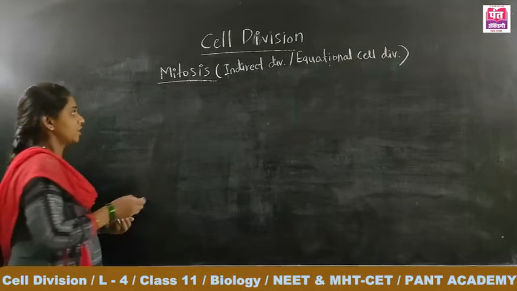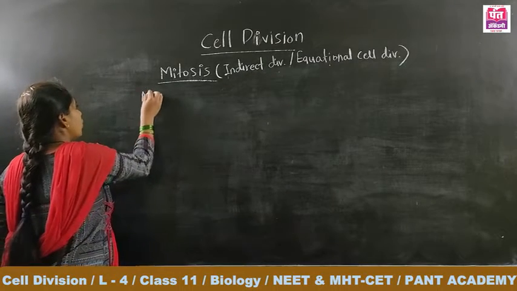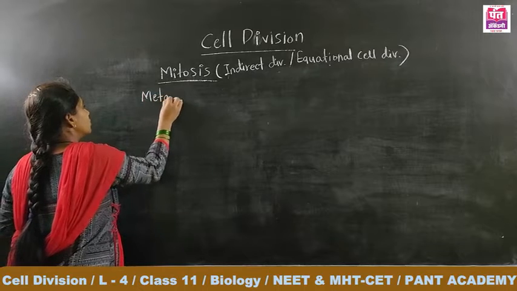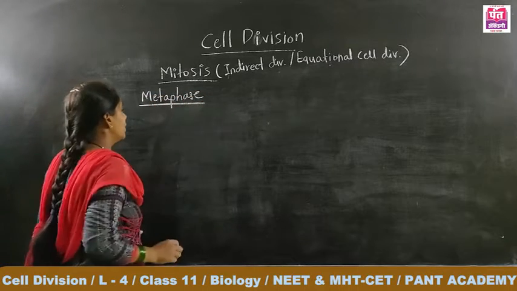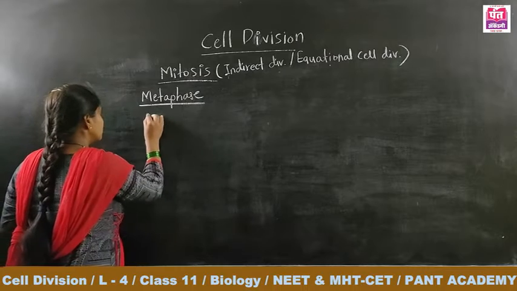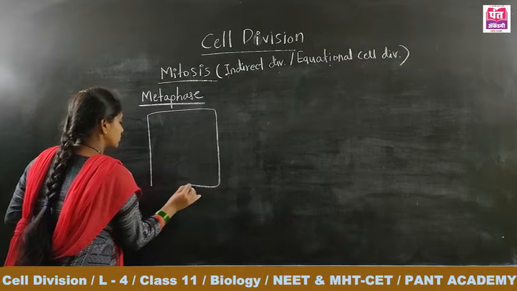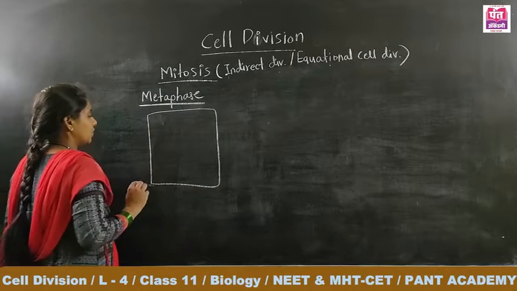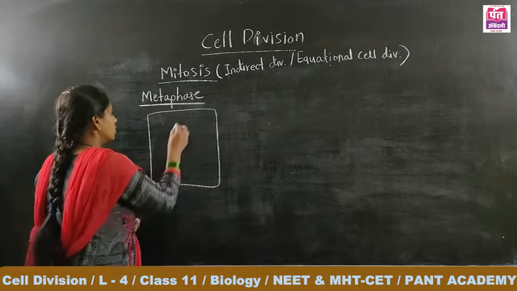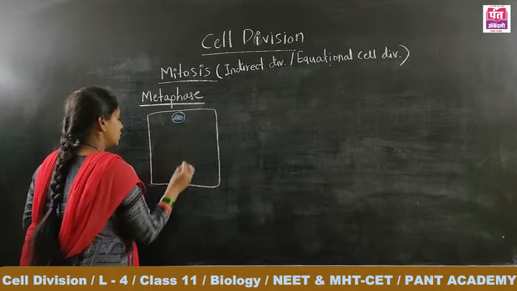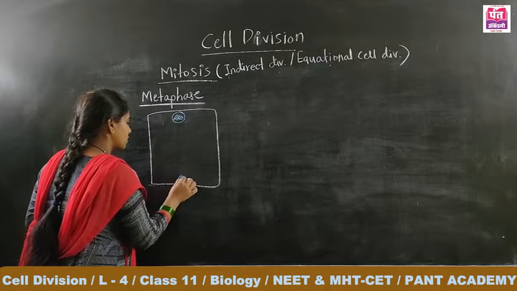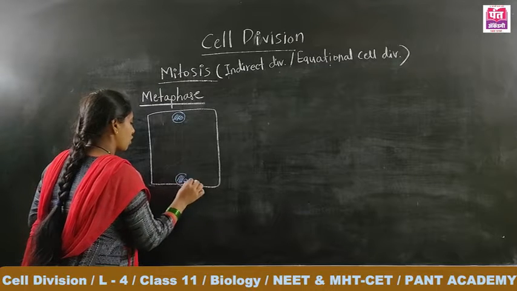Here is the next stage of mitosis, that is what? Metaphase of karyokinesis, that is nothing but the nuclear division. Here we have already shown two asters, that is, the amphiastral state is formed.